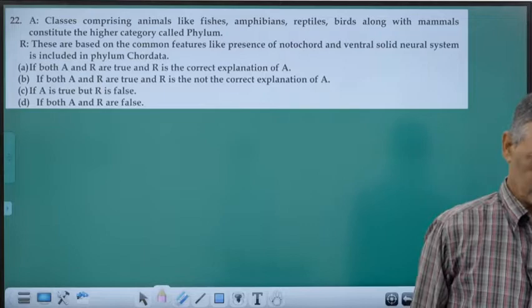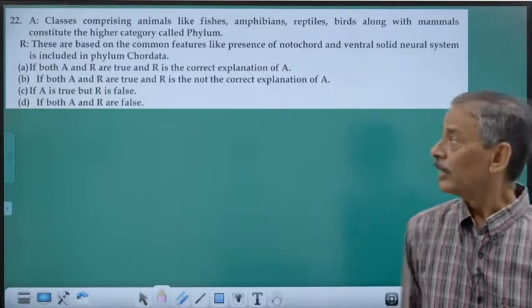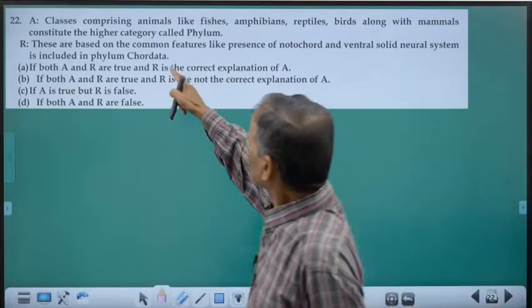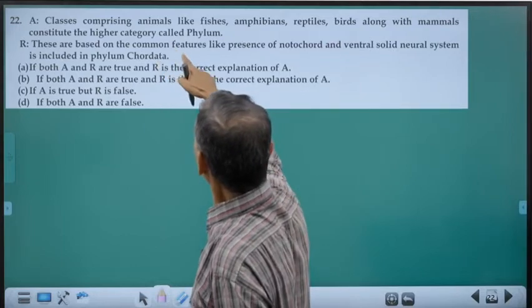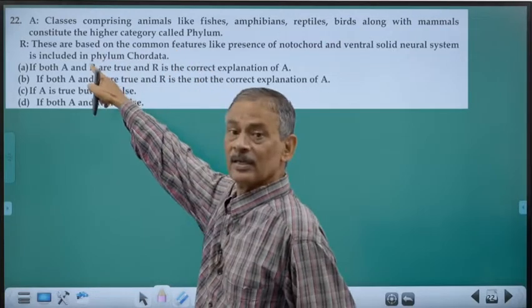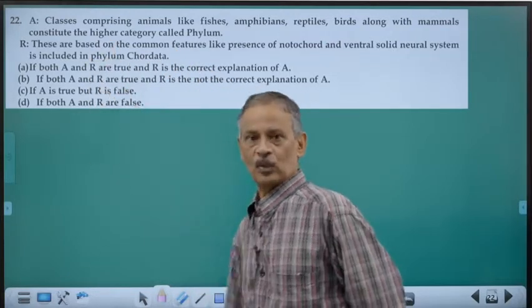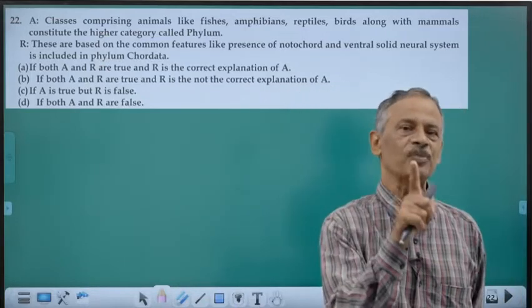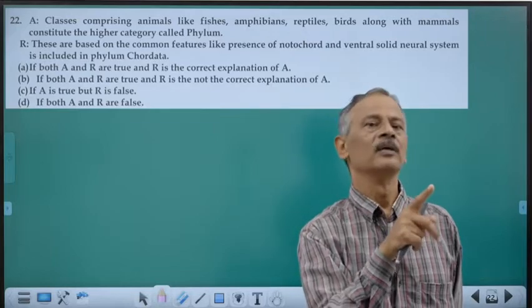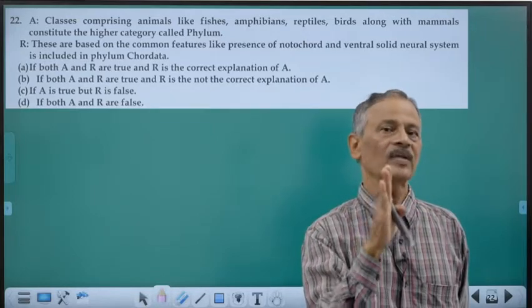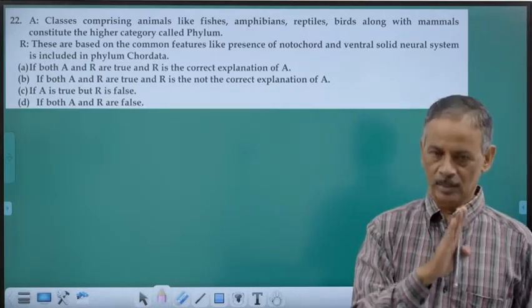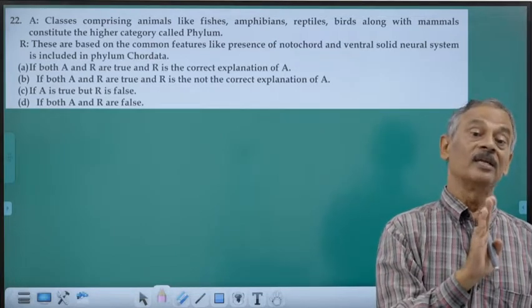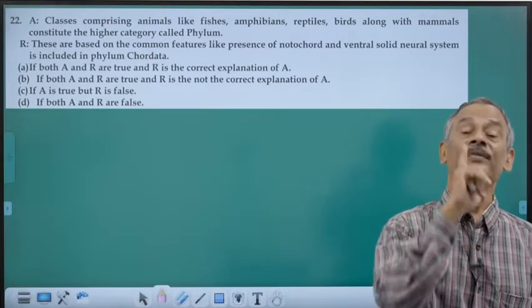Okay. Then, class comprising animals. See, this is an assertion-reason type of question, where you will have two statements. The first statement is A, the assertion. It is given as a statement. The second statement is trying to explain the first statement.